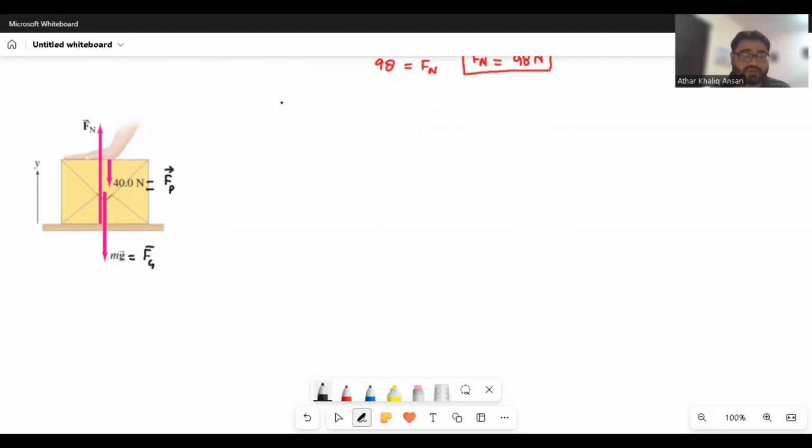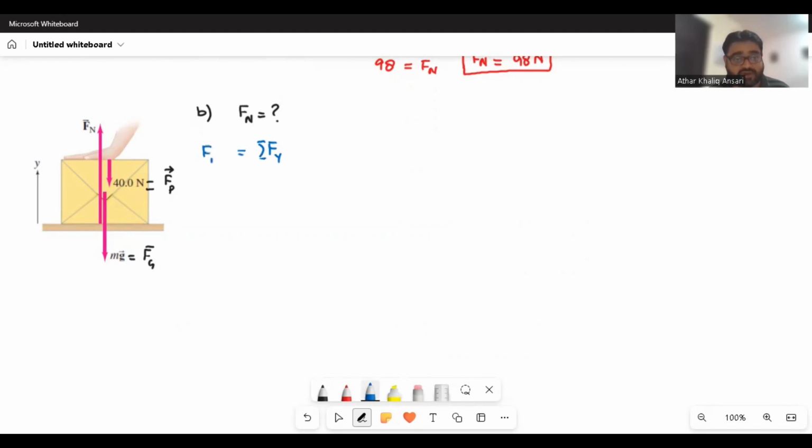Now in this situation, what do we have here? I told you all of these forces are downward, and now you are asked to calculate the normal force. So I will use the same equation again, and I will say that the sum of all the vertical forces, sigma Fy, is F net.